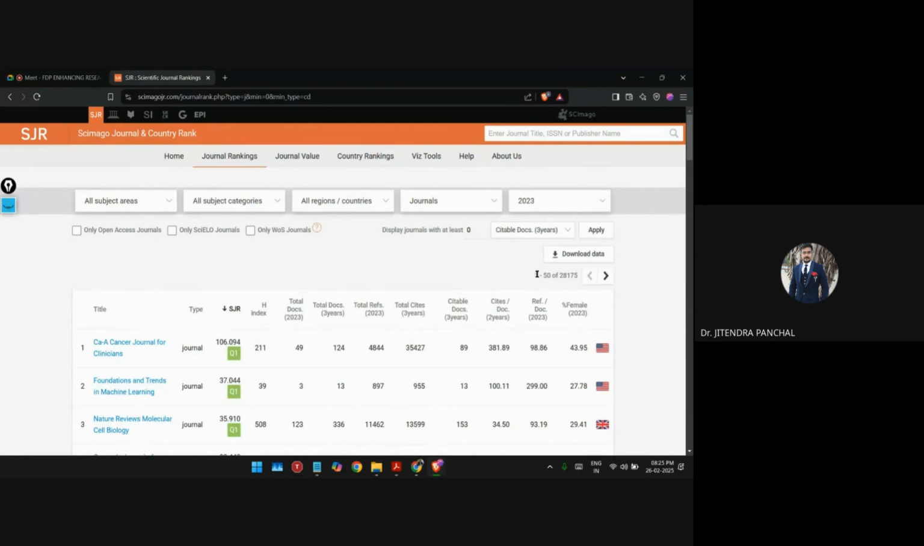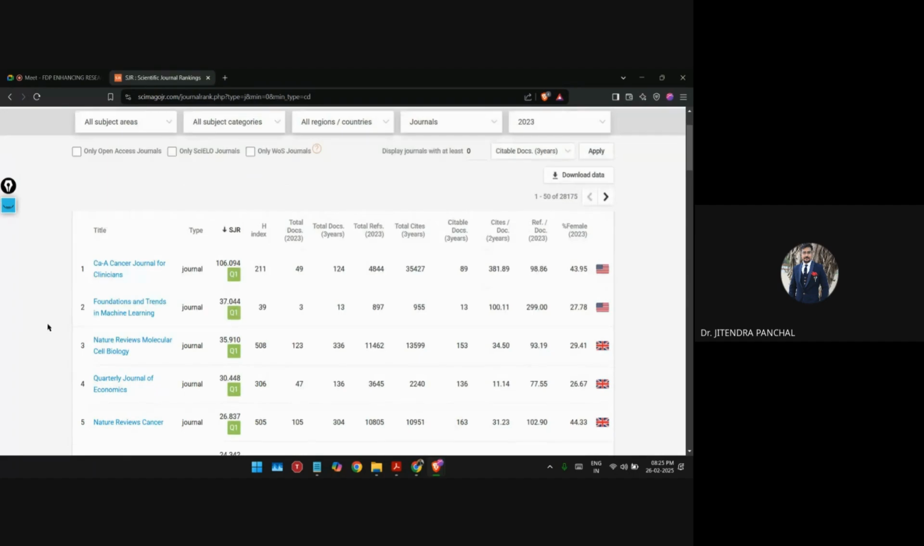Now here you can see how many journals are available. 28,175 journals are available in total, out of which on this page we are able to see 1 to 50. Now just come down over here. You can see the title of the journal is given, then type. Yes, definitely it is journal because we have filtered accordingly. Now this is SJR, the SCImago Journal Rank.